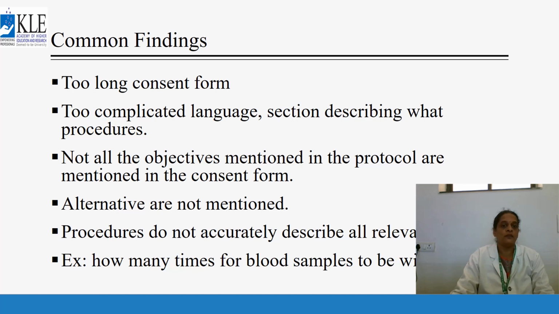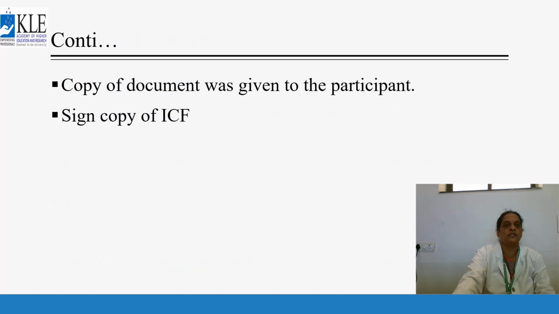Alternative therapy is not mentioned. Procedures do not accurately describe all the relevant issues. For example, how many times blood samples are to be withdrawn? This should be written, and there should be transparency between the researcher and the subject. A copy of the document was given to the participant. After taking the consent, we give one copy to them, and one copy we keep in our trial documentation file.